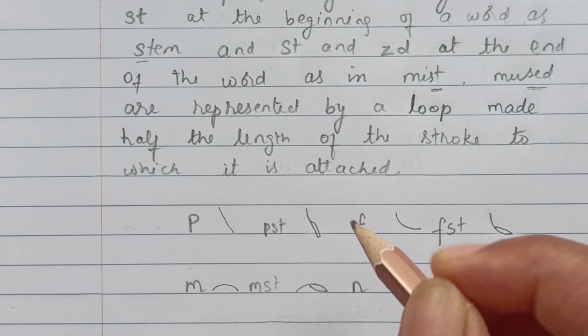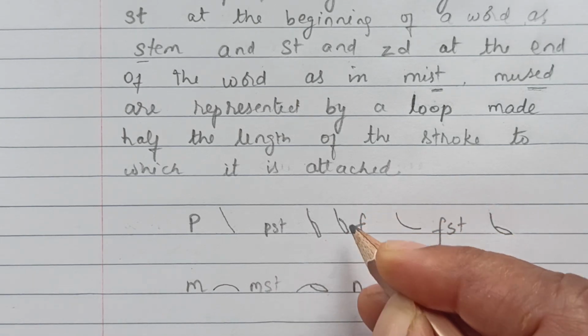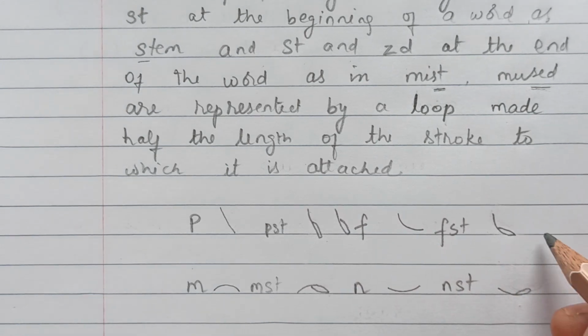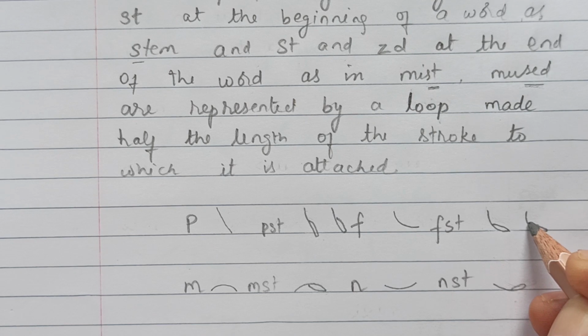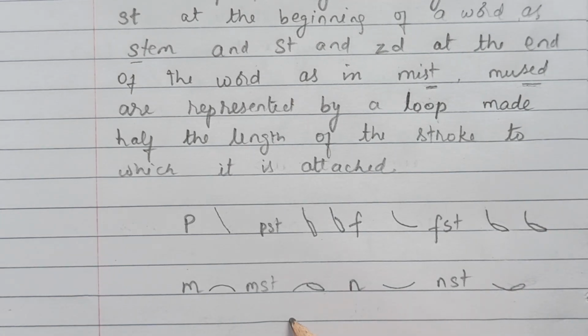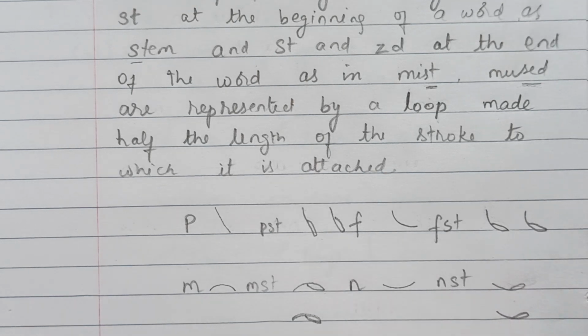So p, st; f, st; m, st; then n, st. So this will be the size of the loop.